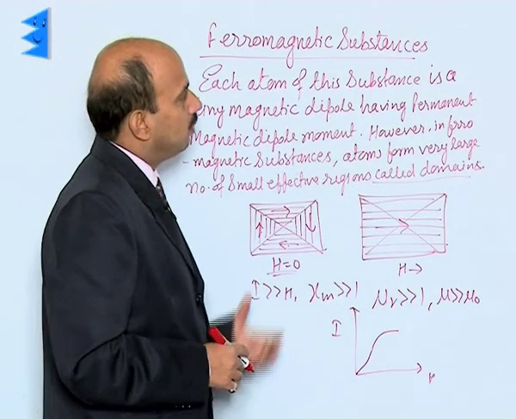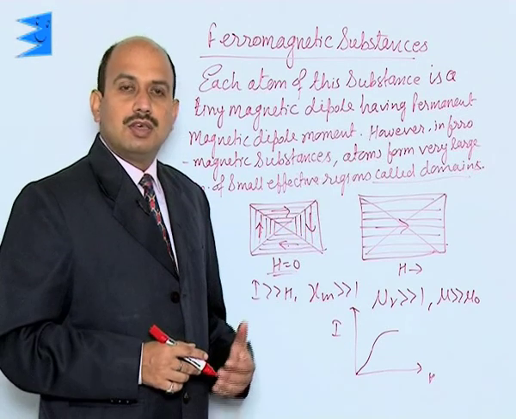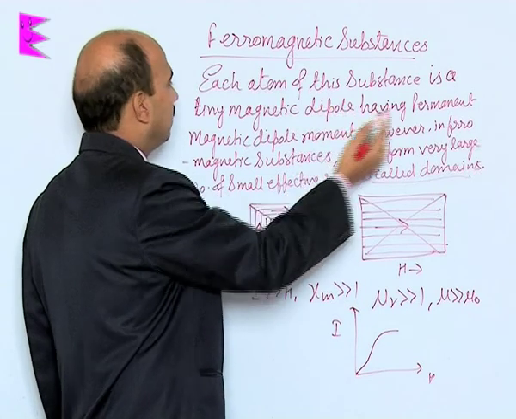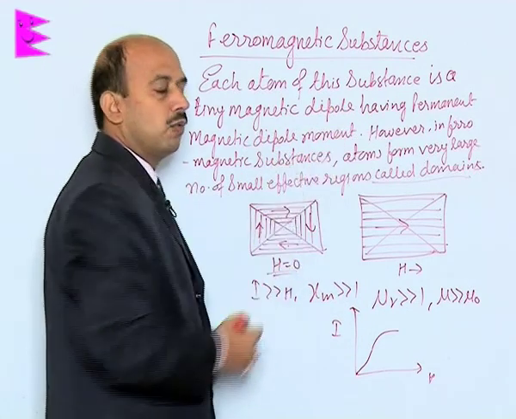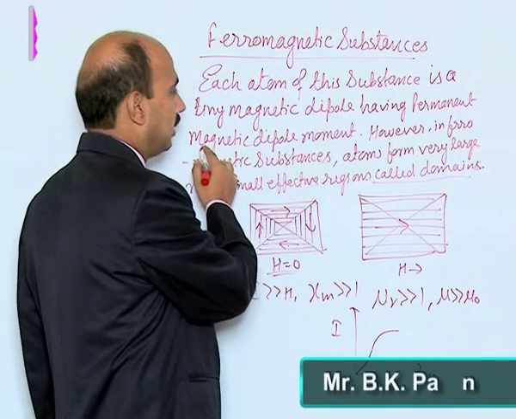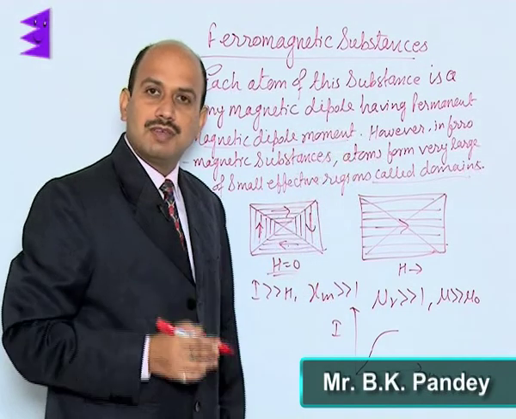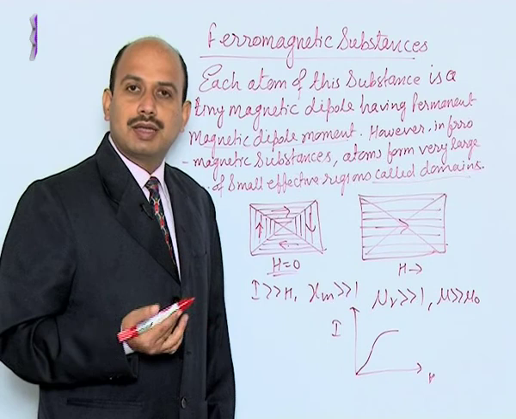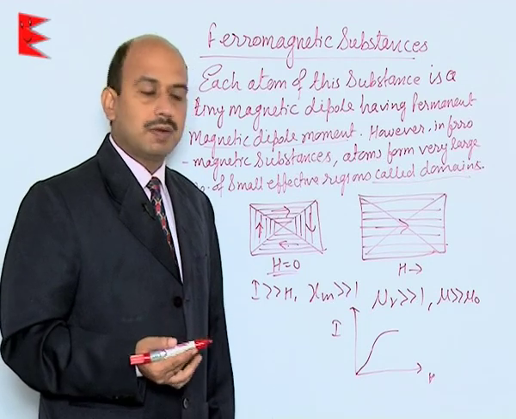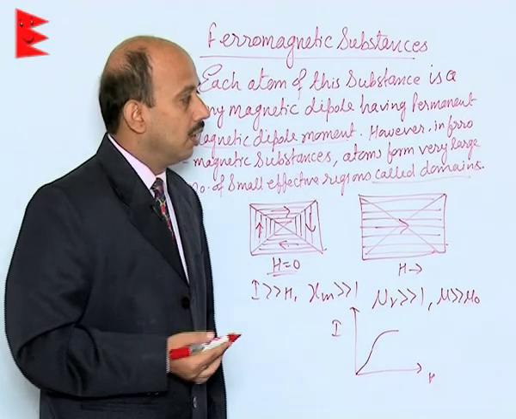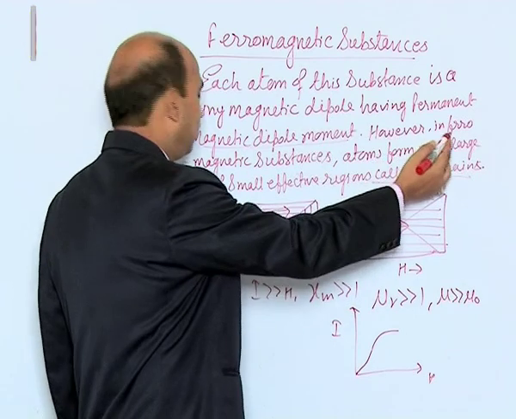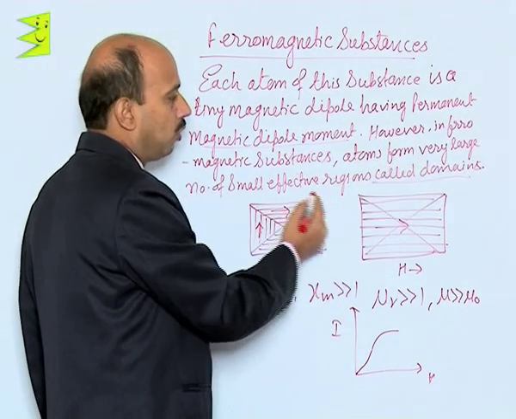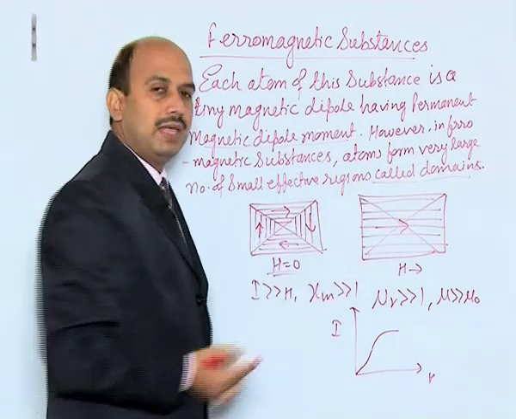Now, see here the ferromagnetic substances. In ferromagnetic substances, each atom of this substance is a tiny magnetic dipole having a permanent magnetic dipole moment. It means in the ferromagnetic substances also every atom behaves as a magnetic dipole and they have got their permanent magnetic dipole moment. But here in the ferromagnetic substances, atoms form a very large number of small effective regions called domains.